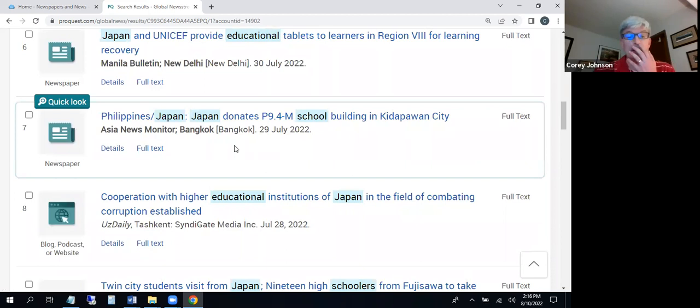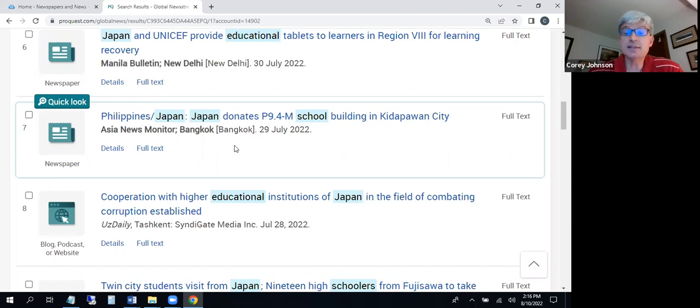And then as I scroll down and look at other items in this list, for example, number 7 is an article that looks at some joint work between Japan and the Philippines. And it strikes me that one of the things about Japanese history is that the peoples of Japan have always been very forward about looking internationally and borrowing ideas from other nations to advance their own society in a variety of ways, including their own industry and things like that.